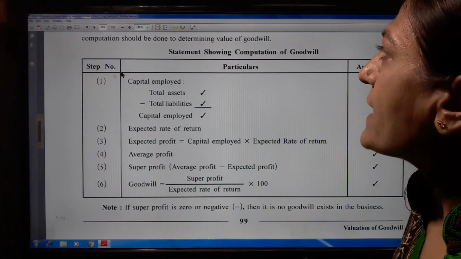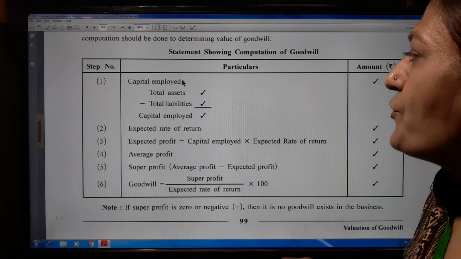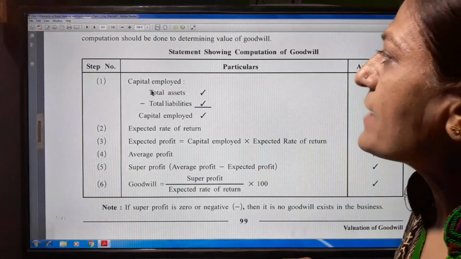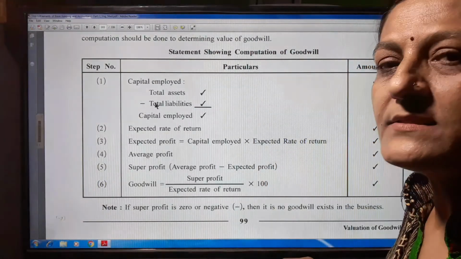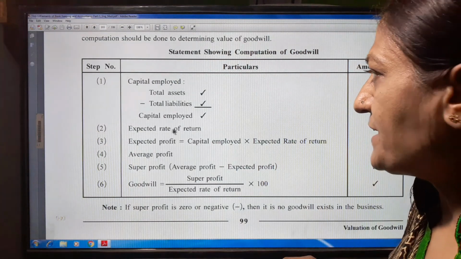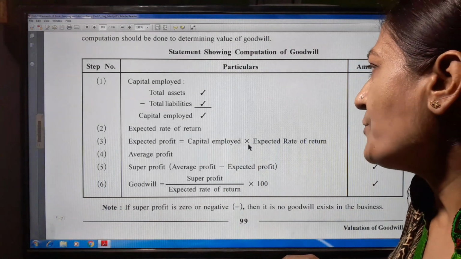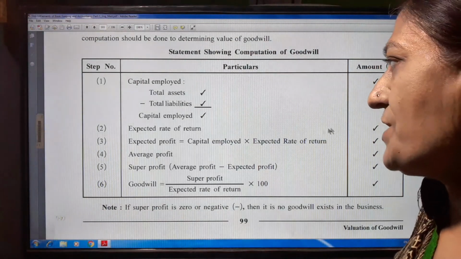First step, we have to write the statement showing computation of goodwill. Step number 1, when we want to find the capital employed, it is total assets minus total liabilities. Then we find the capital employed. Expected rate of return is given in our sum. Expected profit is equal to capital employed multiplied by expected rate of return.